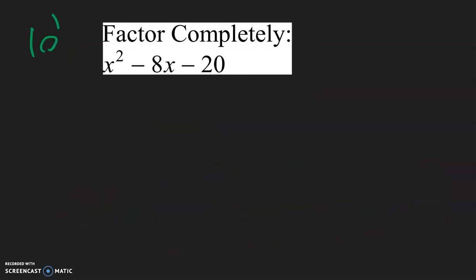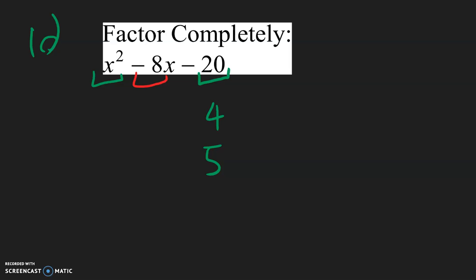For number 10, we don't have a number in front of the x squared term, so we don't need to break that up. So all we need to break up is this 20. So what two numbers multiplied together can give us 20? Let's try 4 times 5. And now we're trying to get negative 8, to get the 4 and the 5 to equal negative 8.